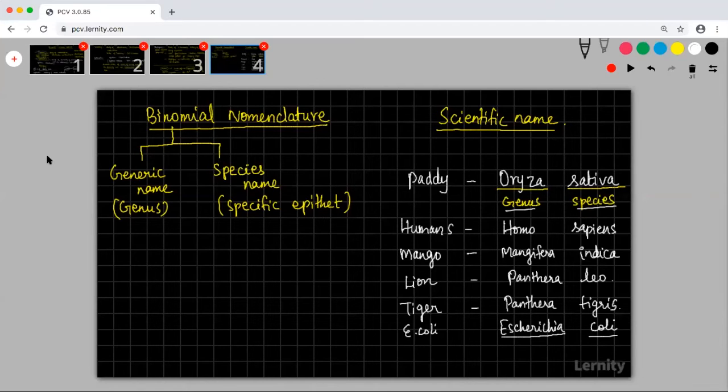Each organism has been given a name which has two components: the generic name and the species name. These are some of the examples.